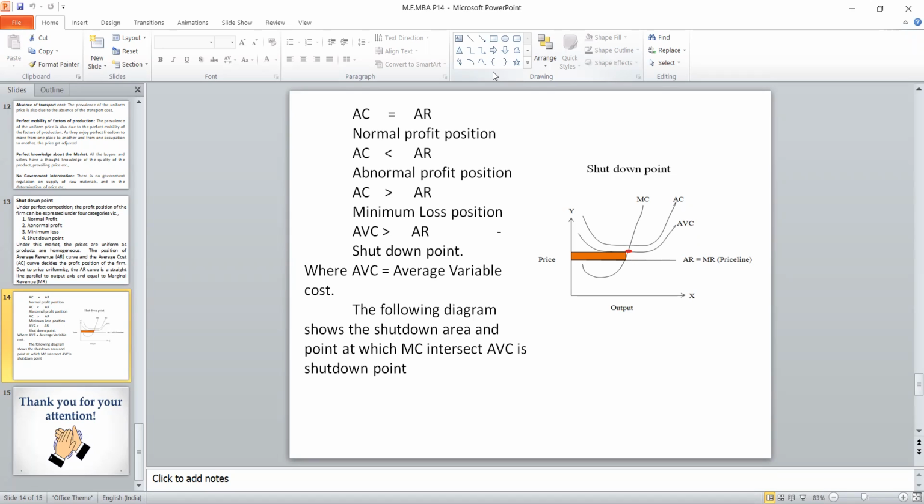Apart from that, there are 4 profit positions based on the level of average revenue and average cost. If average revenue and average cost are equal, normal profit. Average revenue is more, cost is less, abnormal profit. If cost is more, revenue is less, minimum loss. When the working capital, that is average variable cost itself, is more than the average revenue earned, then we have to shut down the business. That point is called the shutdown point, and that area is called the shutdown area.